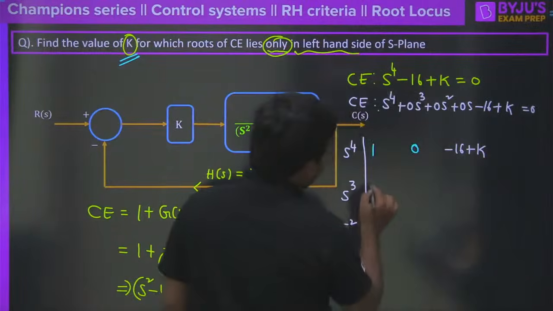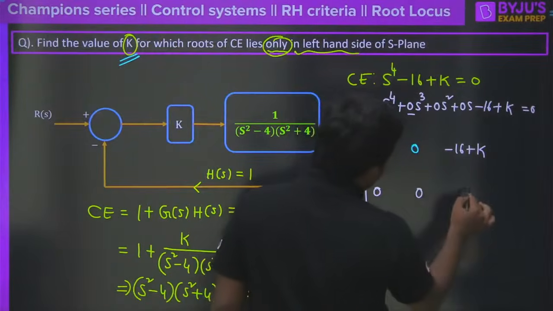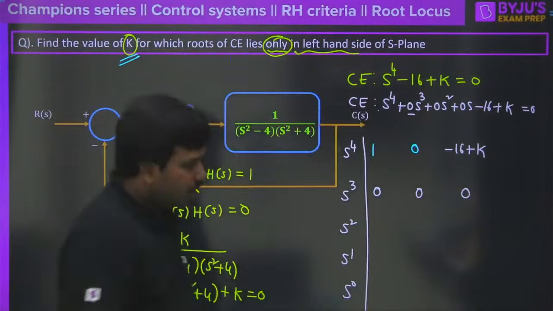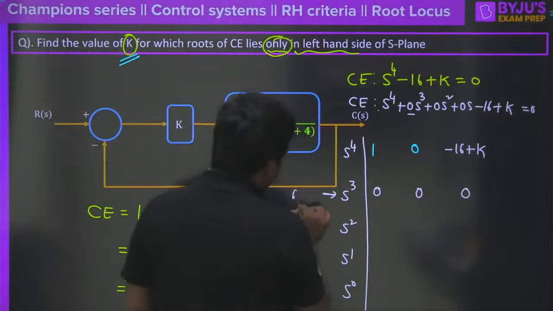And the next row you will have 1, 0 and again 0, and the third one 0. Clear? So this is going to be considered as an all 0 row here. Correct?